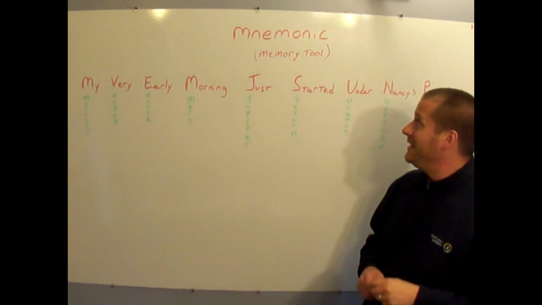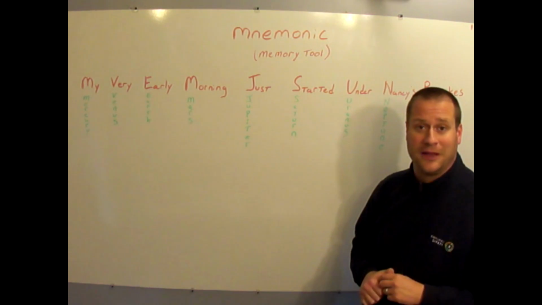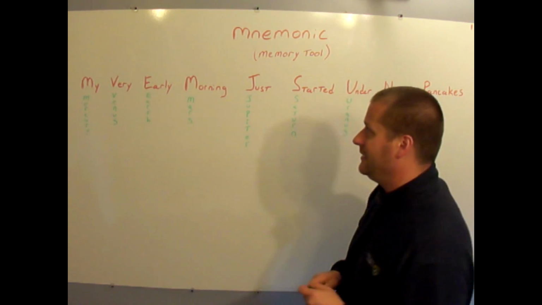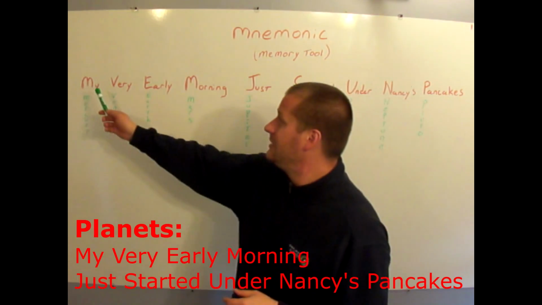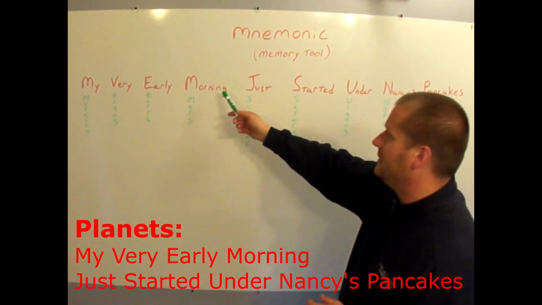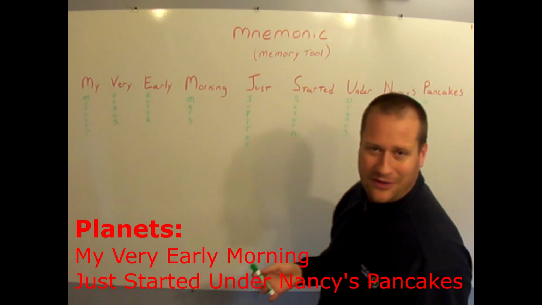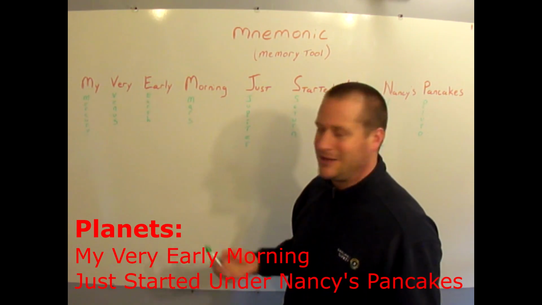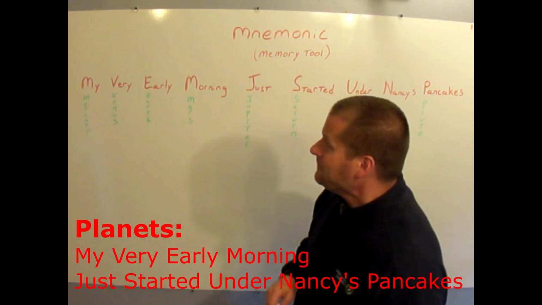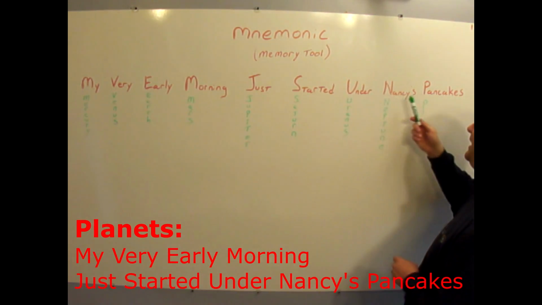Well, here's your mnemonic. A mnemonic is a memory tool. This is going to help us remember all 9 planets in their order. The sentence that I want you to remember, it's a little bit of a silly sentence, is, "My very early morning just started under Nancy's pancakes." So picture yourself getting up really early in the morning to look at the stars and the moon, or to watch an eclipse like some of you just did. My very early morning just started under Nancy's pancakes.